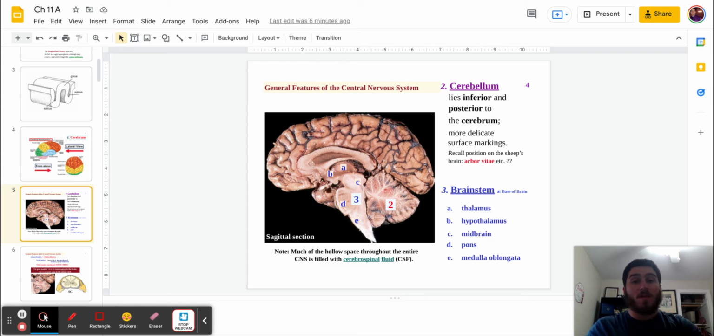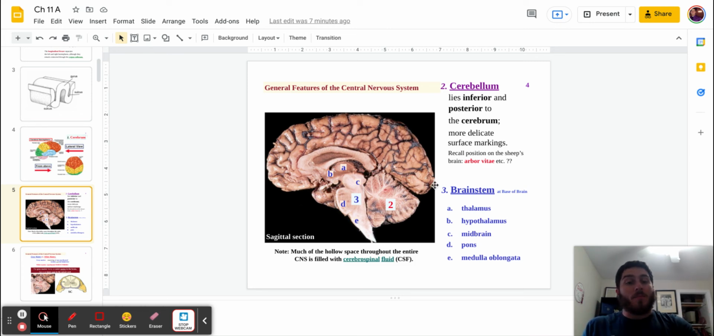Cerebellum time. This is part number 2 of the brain. If you look where my mouse is, where I'm tracing, this is all cerebrum up top. The cerebellum is just below it. It is inferior and posterior to the cerebrum, meaning it is behind it, so it's in the back part, but also below the cerebrum, all part of the brain, right? So with that said, that's where it's located. We'll talk more about what the functions are later on.